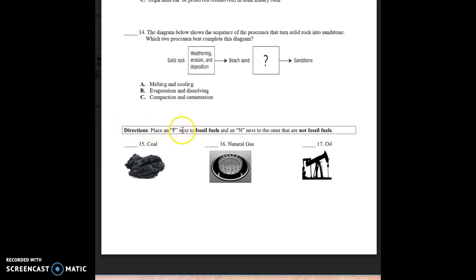Directions. Place an F next to fossil fuels and an N next to the ones that are not fossil fuels. Number 15, coal. Number 16, natural gas. Number 17, oil.